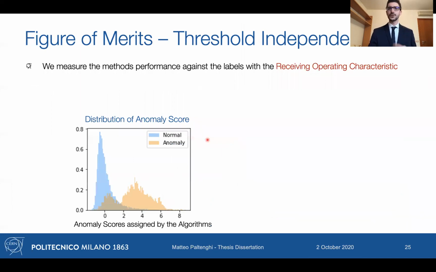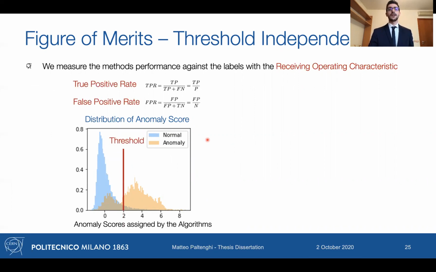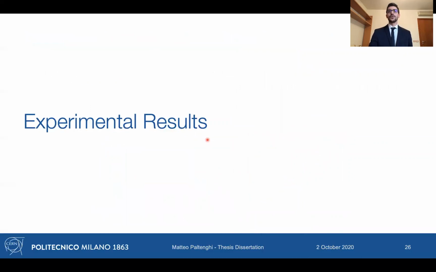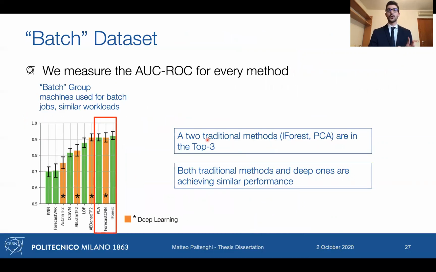In terms of figures of merit, we decided to adopt the threshold independent method. So we draw the distribution of the anomaly score of the different methods, and then we slid the threshold, computing the different metrics, true positive rate and false positive rate, and creating the receiver operating characteristic curve, where each threshold corresponds to a point on this curve, and if we slide the threshold, we create also the other points. By using the area under this curve, we use a single value metric to evaluate our algorithms and compare them among each other.